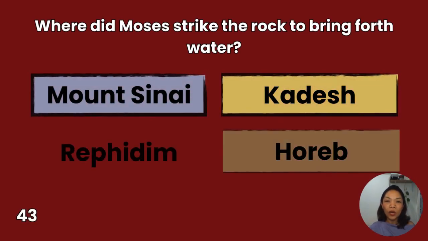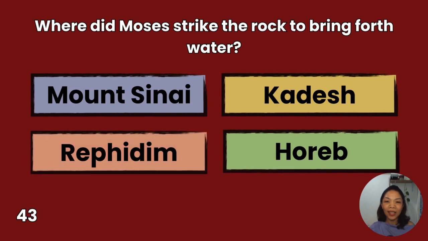43. Where did Moses strike the rock to bring forth water? Mount Sinai, Rephidim, Kadesh, Horeb. You have 10 seconds to answer.